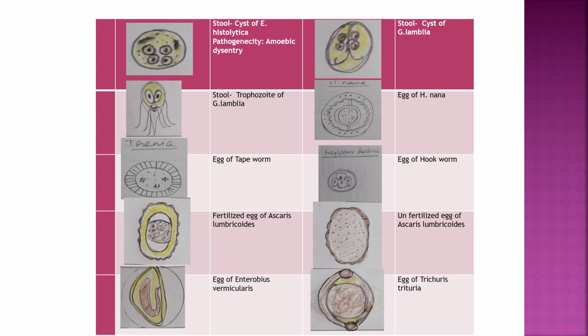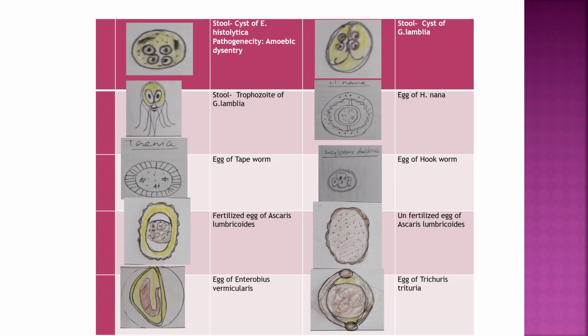Then egg of H. nana. In that we can see the circular egg with the filaments. Then in Taenia we can see it is circular usually, and we can see 3 pairs of hooklets and the transverse striations. Then egg of hookworm, in that we can see 4 blastomeres. Then fertilized egg of Ascaris lumbricoides. So here you can see space between the covering, and then the center is the embryo. Unfertilized egg of Ascaris lumbricoides. So here you can see there is no space and it is full of dots and covering.